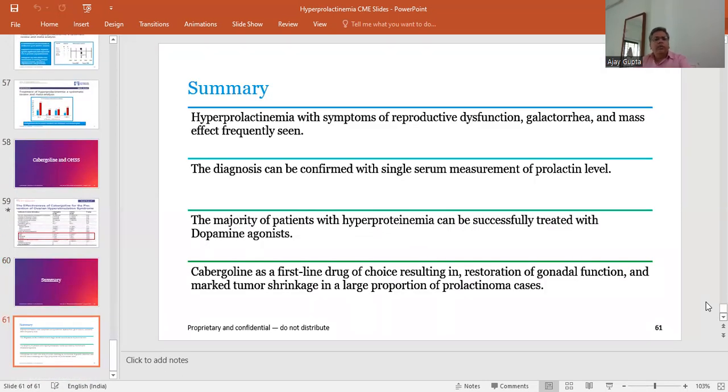So, to summarize, hyperprolactinemia presents with symptoms of reproductive dysfunction and galactorrhea, and it mostly affects women. Diagnosis can be confirmed by a single serum measurement of the prolactin level. The majority of patients with hyperprolactinemia can be successfully treated with a dopamine agonist. Cabergoline is the first-line drug of choice in patients with hyperprolactinemia, and it causes significant restoration of gonadal function and marked reduction of tumor size also.